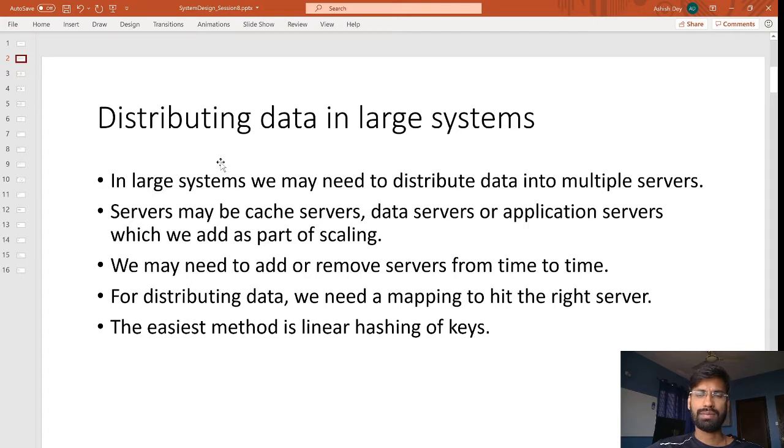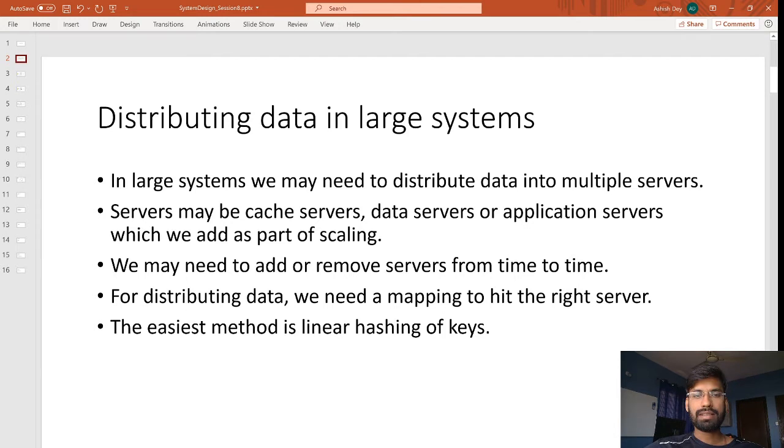For a smaller system with only a few servers, do we really need consistent hashing? We'll see the pros and cons of linear hashing and consistent hashing, so let's deep dive into what exactly consistent hashing is.